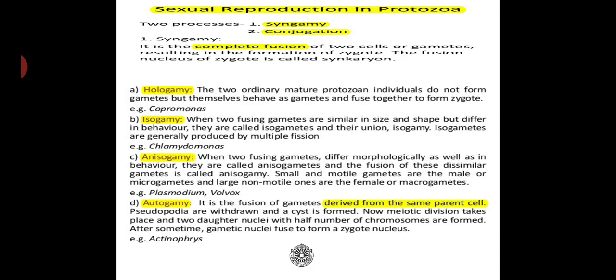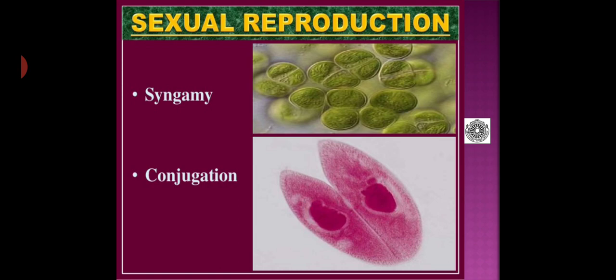Then coming to autogamy, it is a fusion of gametes derived from the same parental cell. Auto means self. And here pseudopodia are withdrawn and a cyst is formed. Now meiotic division takes place and two daughter nuclei with half the number of chromosomes are formed, and after some time gametic nuclei fuse together to form a zygote nucleus. Example, Actinophrys.